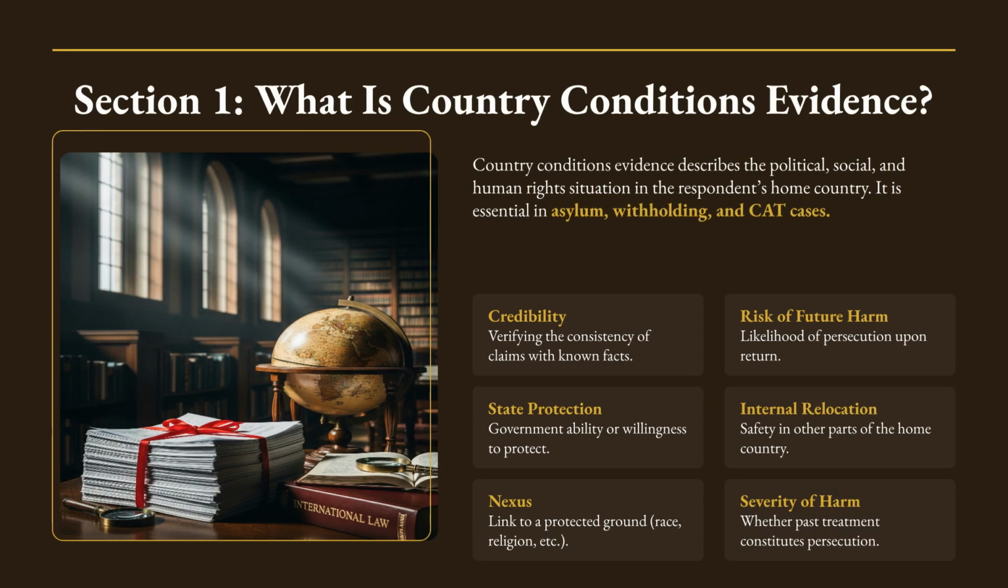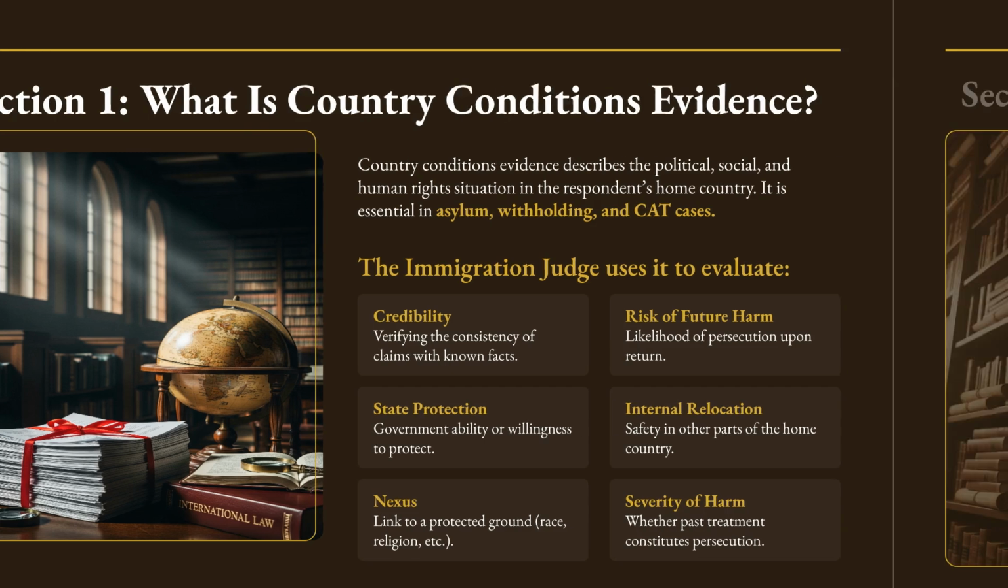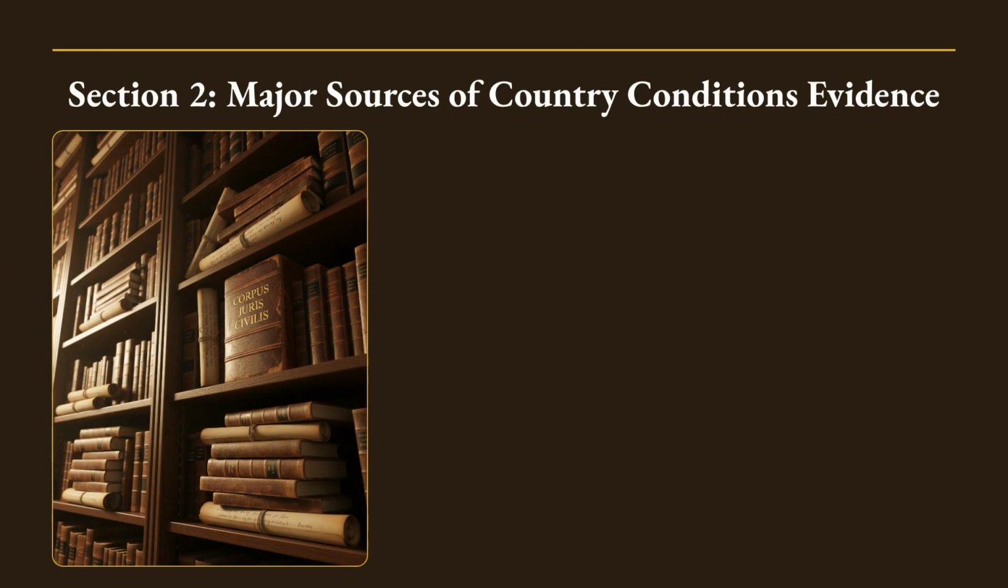Section 1 defines country conditions evidence, which is essential in asylum, withholding, and CAT cases. Judges use this evidence to evaluate credibility, the risk of future harm, state protection, and internal relocation possibilities, among other factors. Section 2 focuses on major sources.